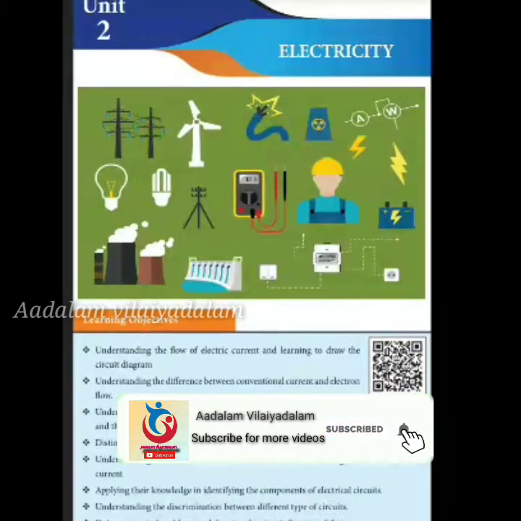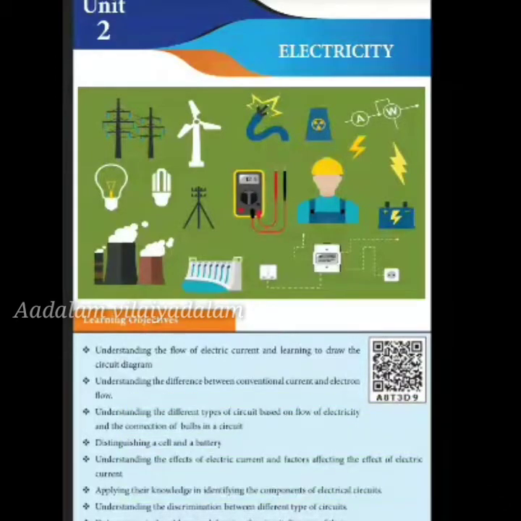In this lesson, the learning objectives are: you will see how a flow of electric current happens, how you draw the circuit diagram, how you connect it and draw, then the difference between the conventional current and electron flow, and you will understand different types of circuit based on flow of electricity and connection of bulbs in a circuit, and you will distinguish a cell and a battery.